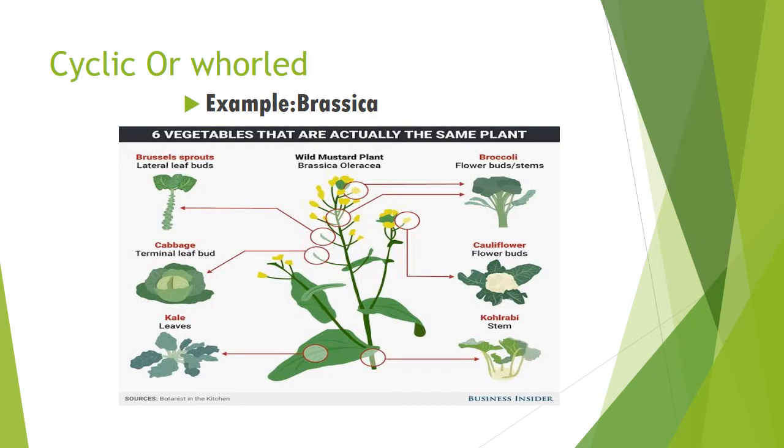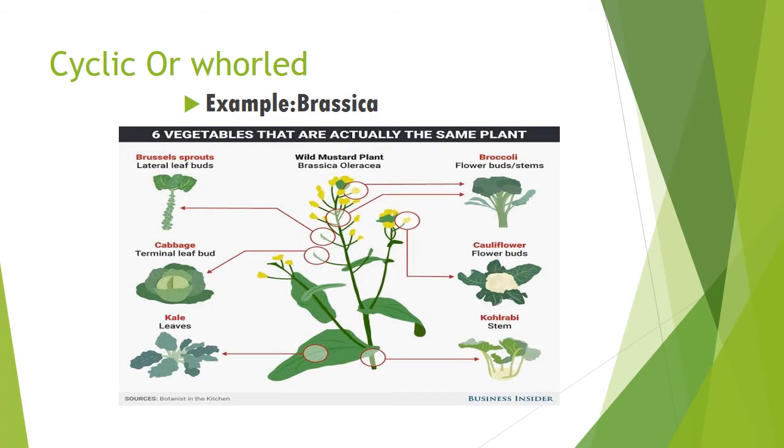That manner is already defined. That is called cyclic or whorled. What is the example for cyclic or whorled? Yes, very good. Brassica. Okay, Brassica flower is an example for cyclic or whorled.